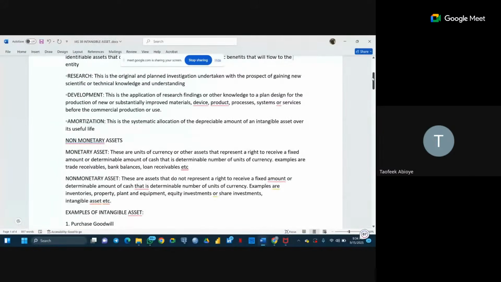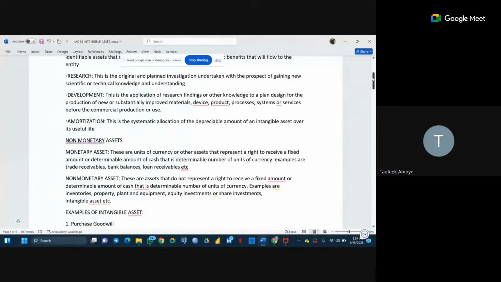When we talk about trade receivable or bank balance or loan receivable, there are determinable numbers of units. It speaks to a previous event that has occurred, which gives the organization or the owner of that value the right to receive the value that is being carried as receivable or balance or loan receivables.